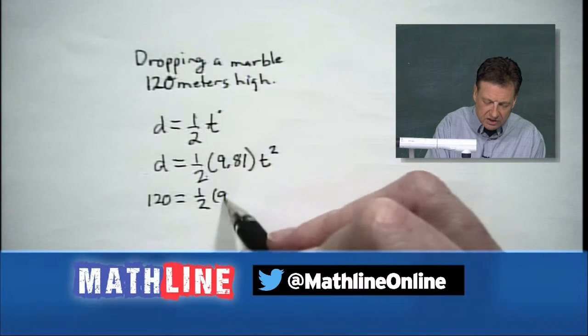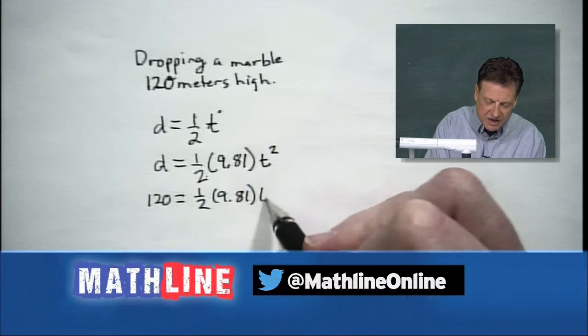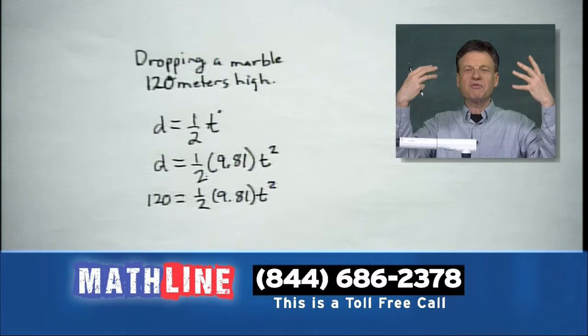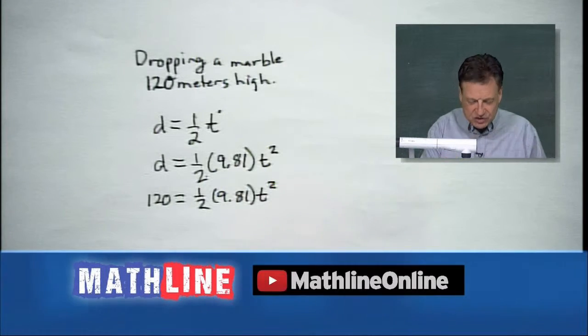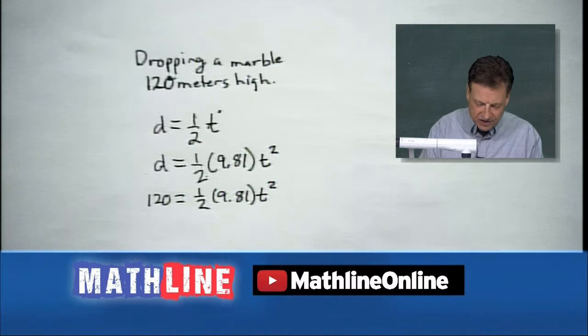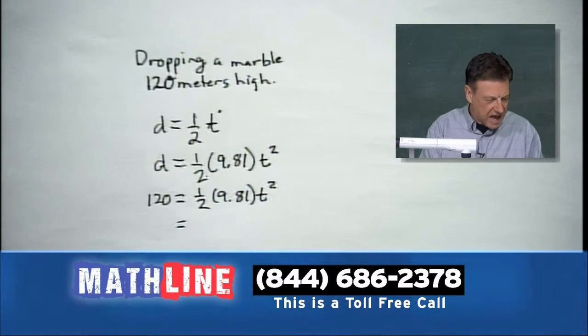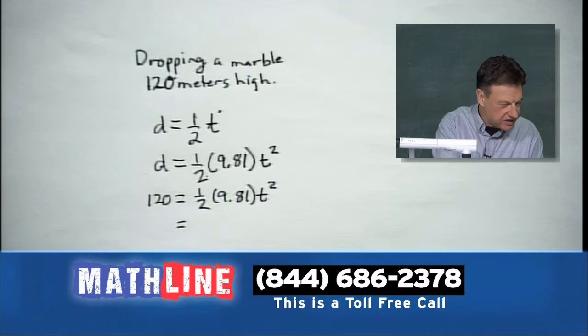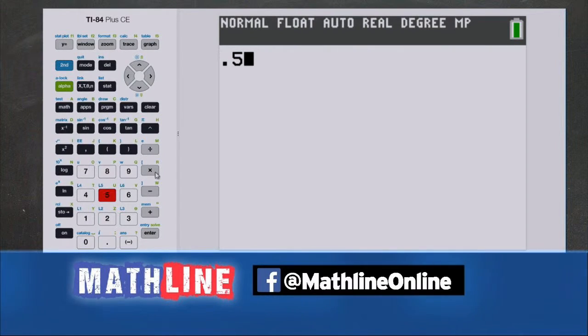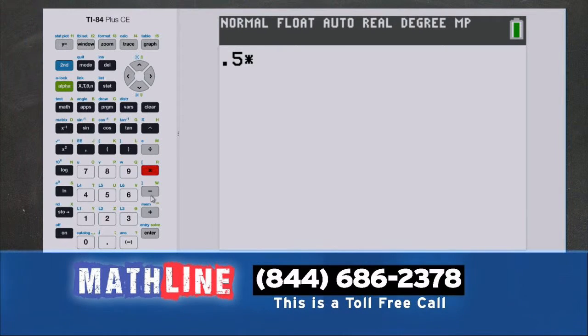Yes. Usually when they give you a problem like this, they're not expecting you to come up with the formula out of midair. They usually give it to you, especially in Algebra 1. So let's go ahead. I'm going to hit the calculator just a second. I'm going to hit 1/2, which is 0.5, or 5/10, times my 9.81.